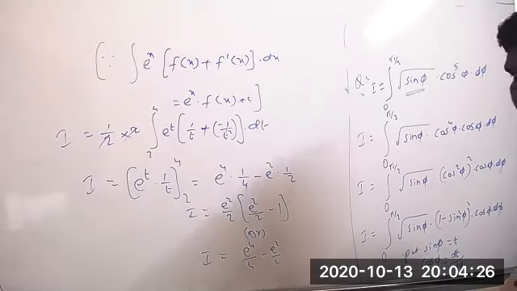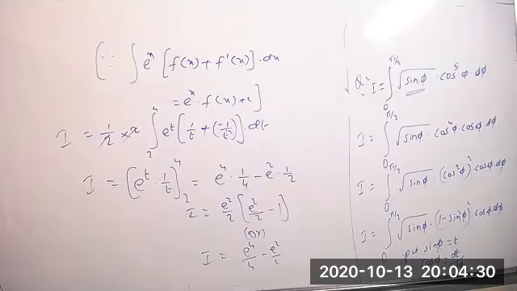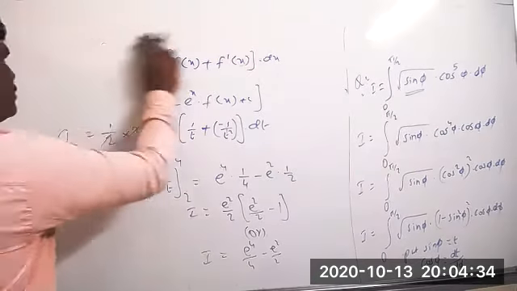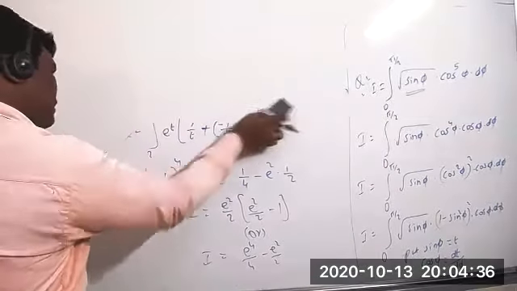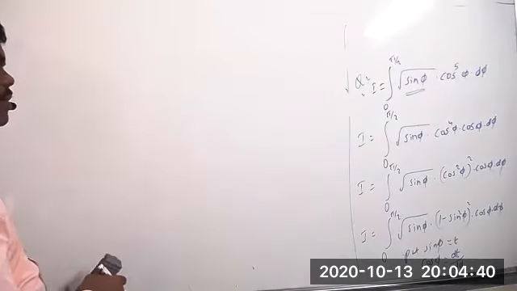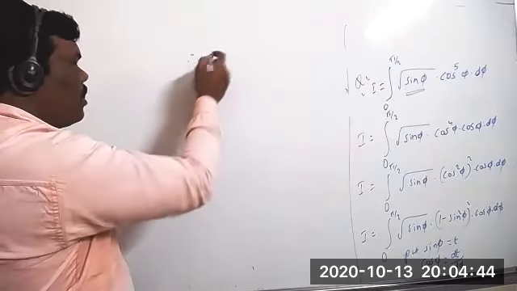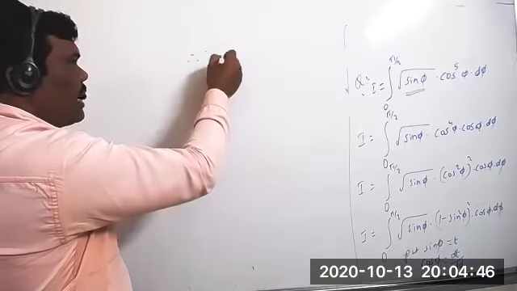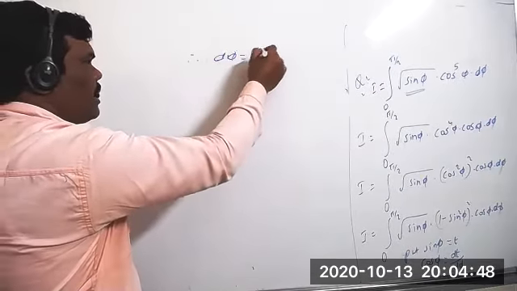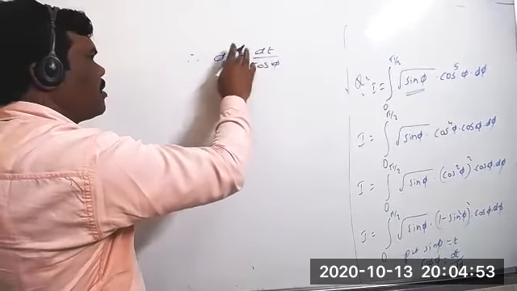So now you can write d phi is equal to clearly dt by cos phi.